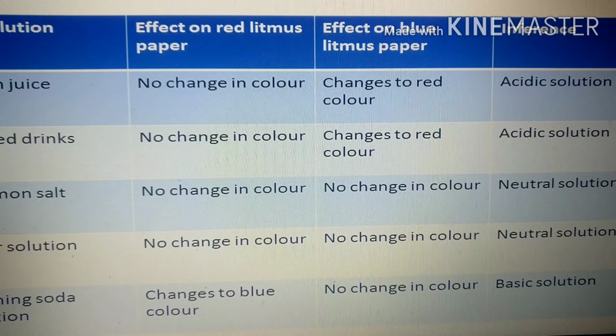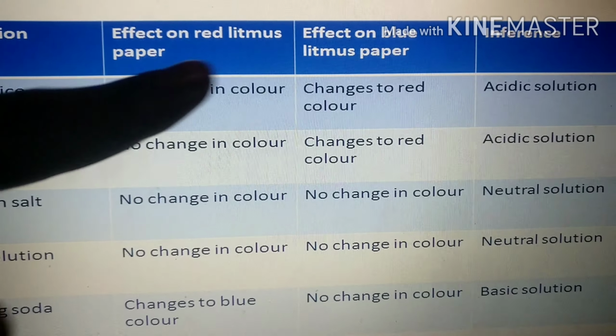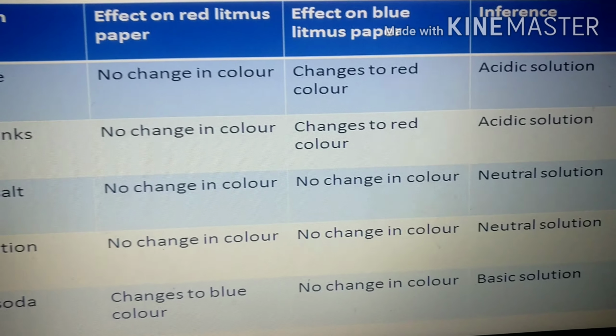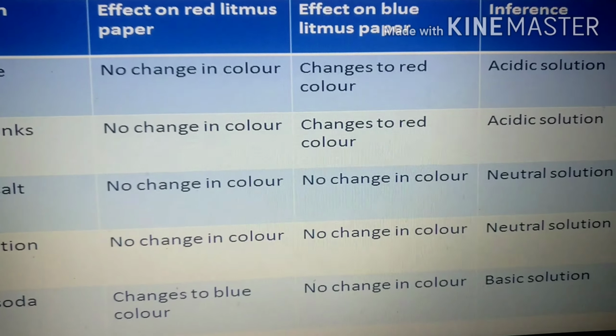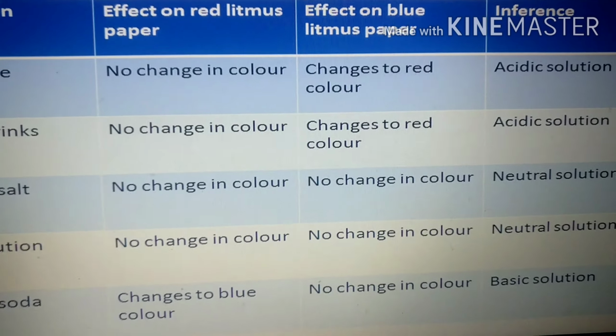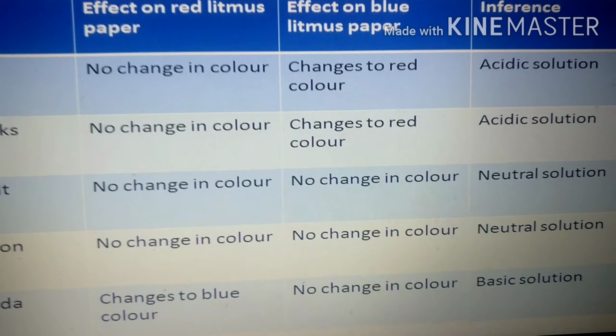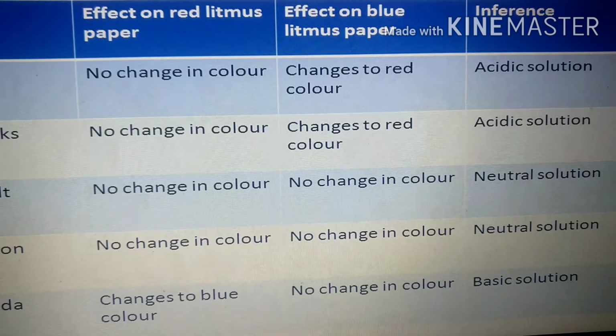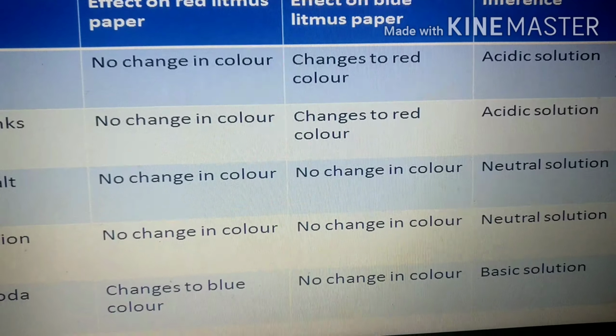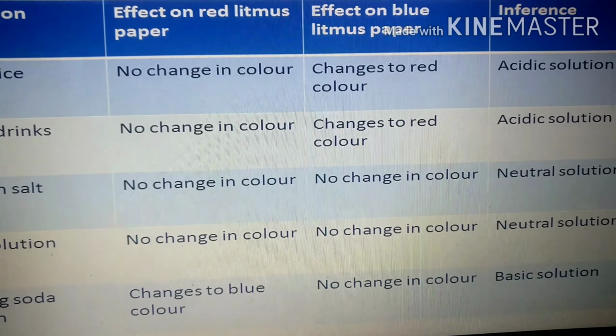So what is indicating there here? In this case the blue litmus changes into which color? It changes into red litmus. We had studied that the change of blue litmus color into red, what is it indicating? There is a presence of an acidic solution.